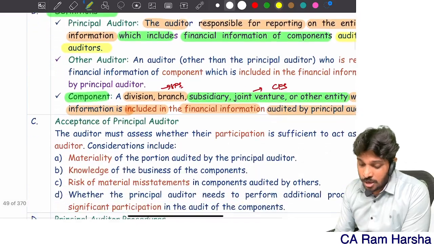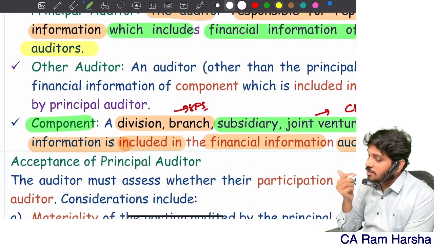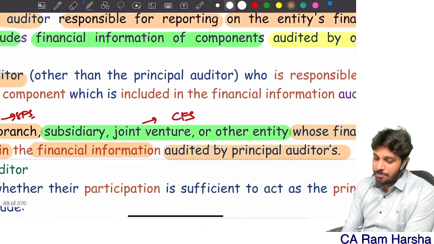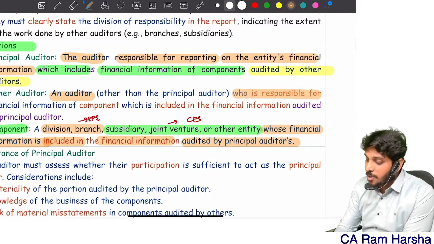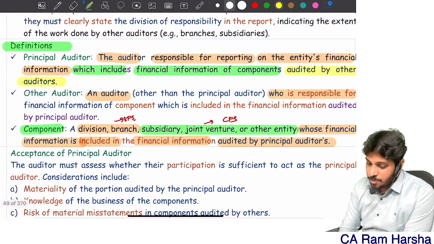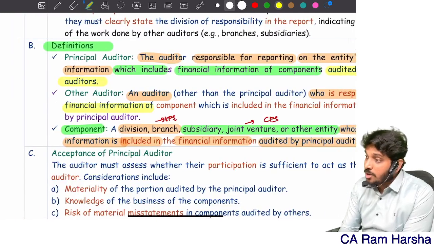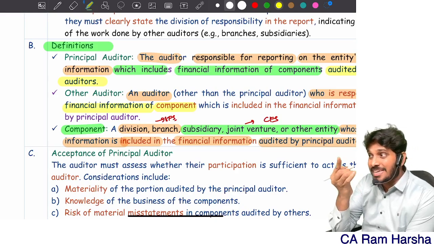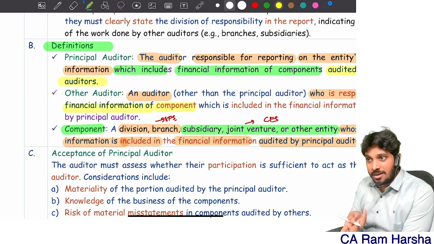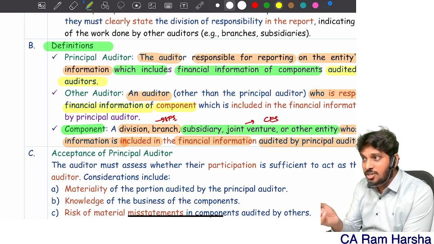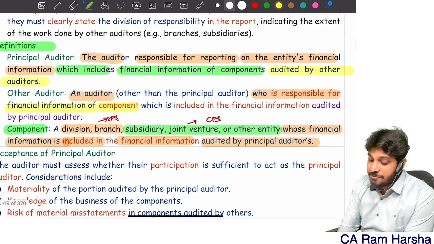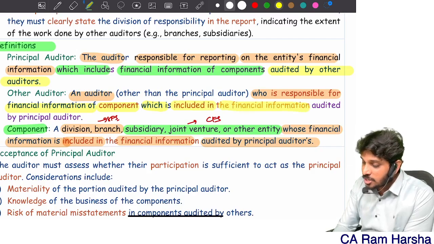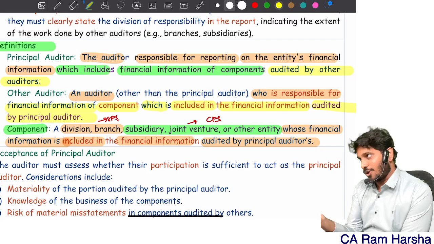Okay. Now look at other auditor. Who is the other auditor? He is the component auditor. Other auditor is an auditor who is responsible for financial information of a component. You see the principal auditor is responsible for financial information of entity. Here they are saying other auditor is an auditor responsible for financial information of component, which is included in financial information audited by principal auditor.